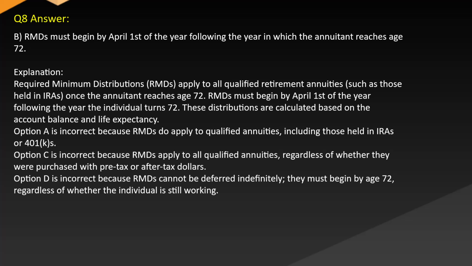Option A is incorrect because RMDs do apply to qualified annuities, including those held in IRAs or 401(k)s. Option C is incorrect because RMDs apply to all qualified annuities, regardless of whether they were purchased with pre-tax or after-tax dollars. Option D is incorrect because RMDs cannot be deferred indefinitely. They must begin by age 72, regardless of whether the individual is still working.